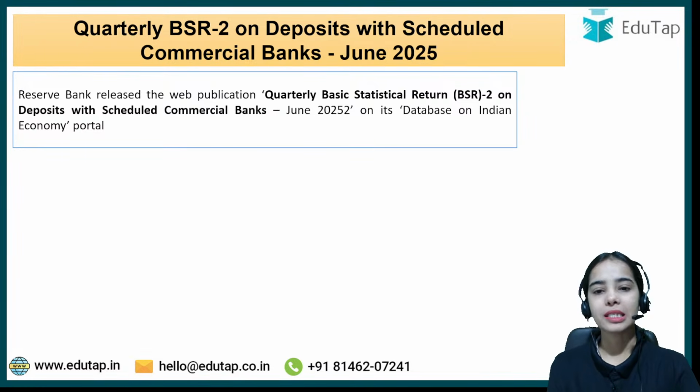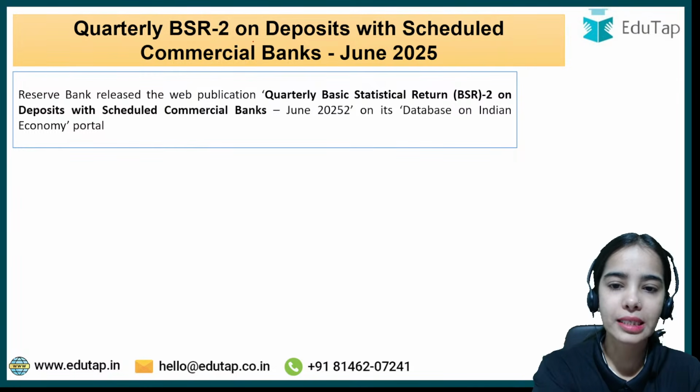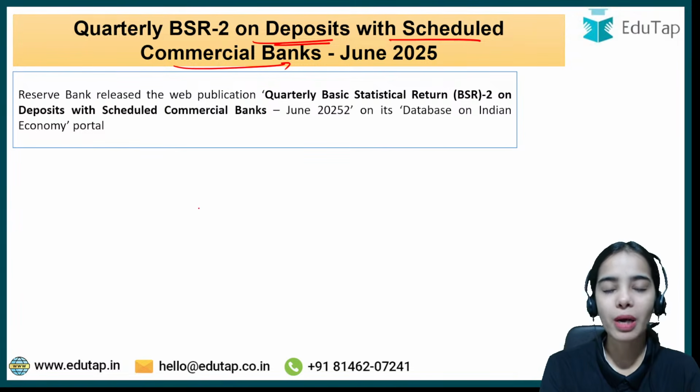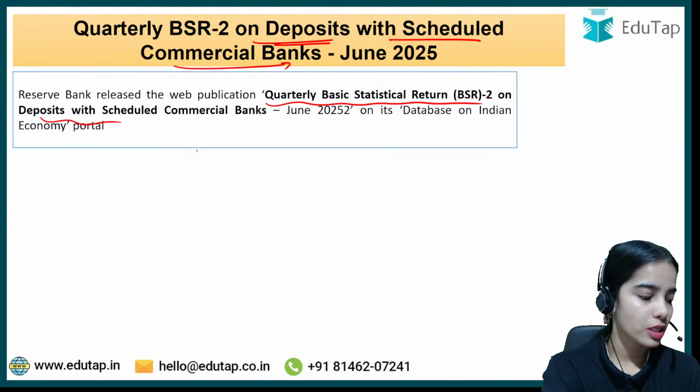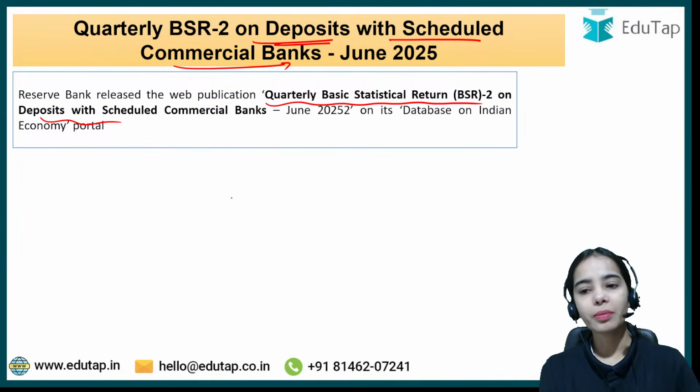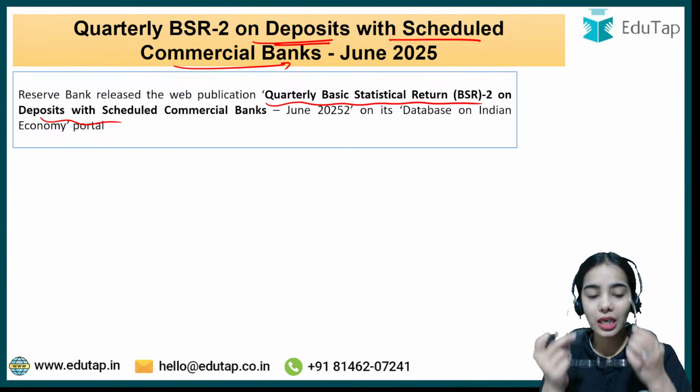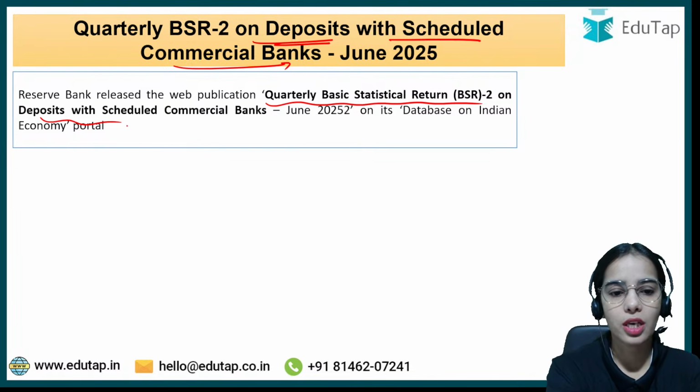So now coming to the BSR 2, that is the Basic Statistical Return that provides the data for the deposits with the scheduled commercial banks. Okay. So Reserve Bank has released the web publication Quarterly Basic Statistical Return on Deposits with Scheduled Commercial Banks. So Quarterly Basic Statistical Return 2 has been released that provides the data for the deposits with the Scheduled Commercial Banks.